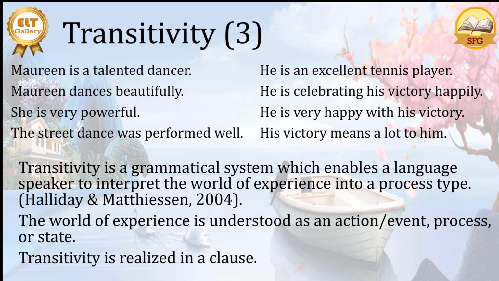Then how we see an event, how we make what we see into a clause is called transitivity. And the way we see an event, the way we see what we see, is realized in a clause. So a clause is a realization of what we see in a construction.